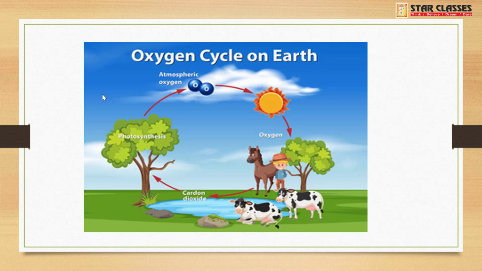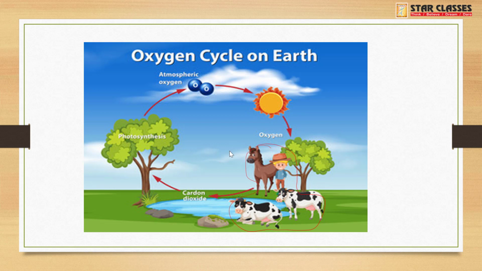There is one more cycle, that is the oxygen cycle on earth. We know that oxygen is one of the important factors why life exists on the earth, and just now in the previous slide I explained that we inhale oxygen and plants exhale oxygen. So here plants exhale oxygen which is taken up by all the living beings on the earth.